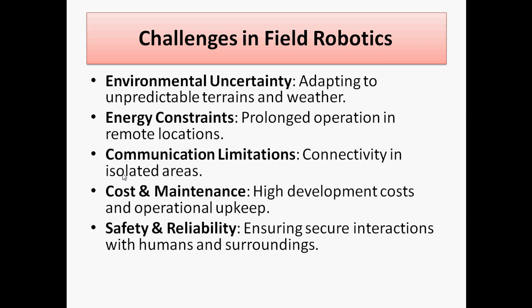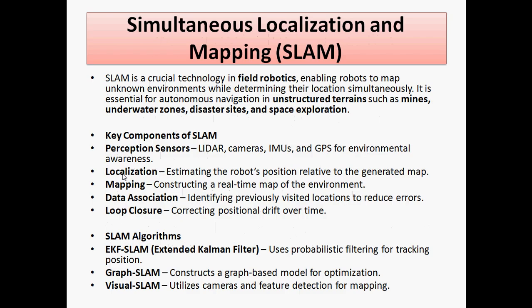So that is the main challenge for field robotics. Now we are discussing simultaneous localization and mapping, that is SLAM. It is a most crucial technology in field robotics, which enables a robot to map unknown environments while determining its location simultaneously, and it is essential for autonomous navigation in unstructured terrain such as mines, underwater zones, disaster sites, and space exploration. So these are the different areas covered by using SLAM.